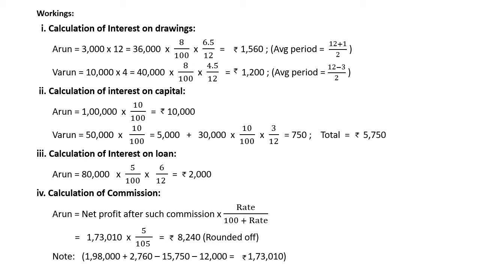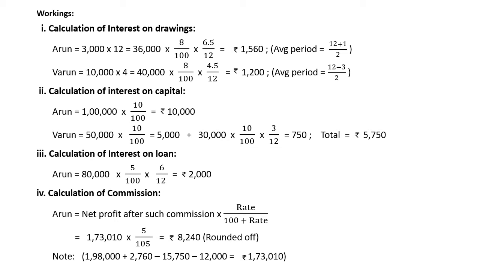I explain you how to calculate interest on drawings. For Arun, he has withdrawn 3000 per month, so we have to multiply into 12. So 3000 into 12 equal to 36,000 into rate of interest is 8% into 6.5 by 12. Here 6.5 can be taken as average period because he has withdrawn in the beginning of each month. So 12 plus 1 by 2 equal to 6.5 months. So total his interest on drawings equal to 1560.